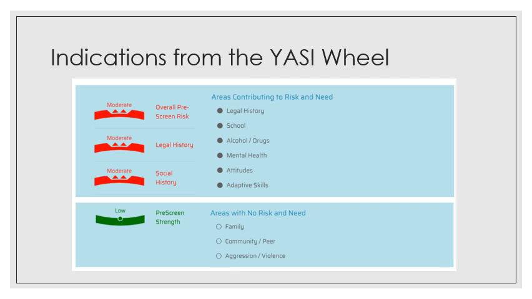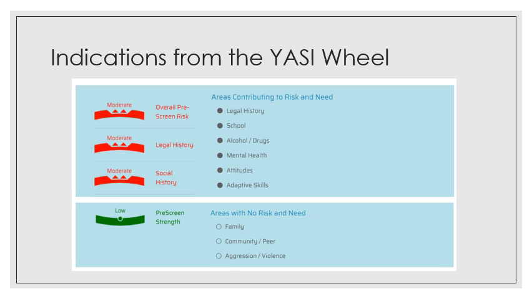So in the previous slide, I showed you the YASI wheel that's returned by the court counselor to the juvenile. The phrasing in that wheel is very basic and would be something that any juvenile should be able to understand pretty simply. This particular screen that I'm showing you from the casework software is the information that's returned there. You can see that it's a little bit more formal and it uses a little bit different labeling. But the overall effect of this particular assessment was one that I practiced with last fall.